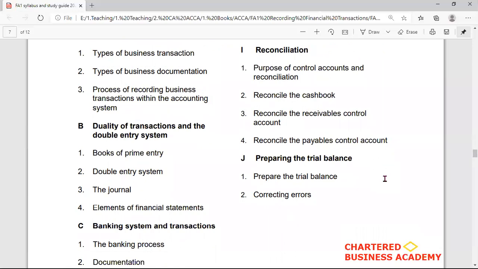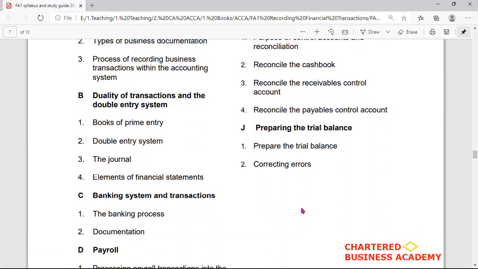And finally, in part J, that is preparing the trial balance, you will be able to learn the preparation of the trial balance and the correction of errors in the trial balance. There are different errors which occur while preparing the trial balance. So this is part of your FA1 syllabus.